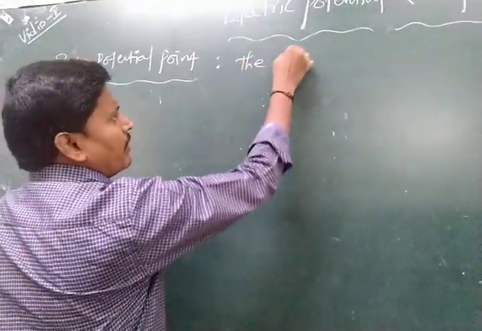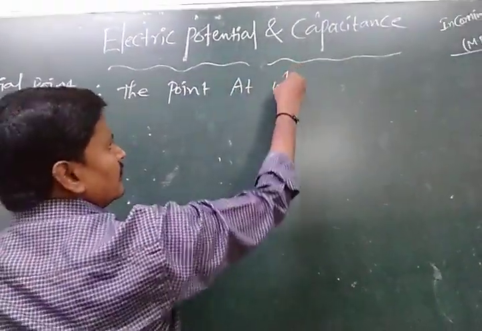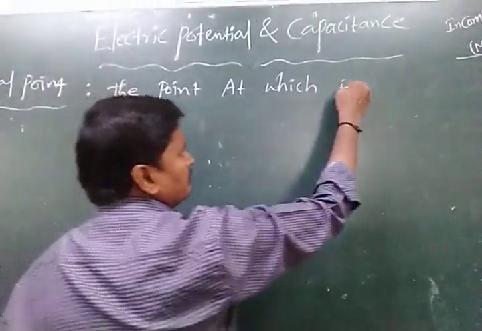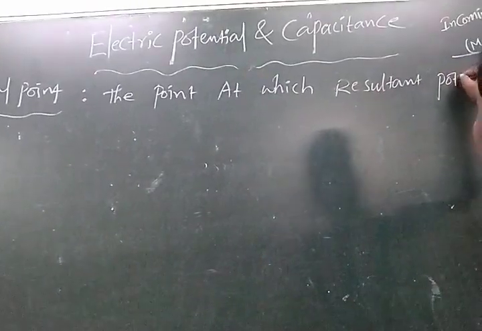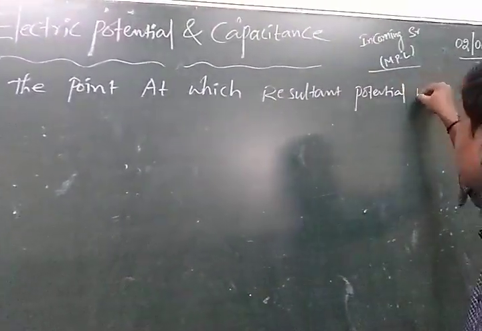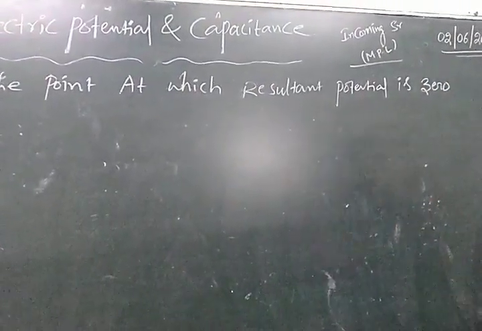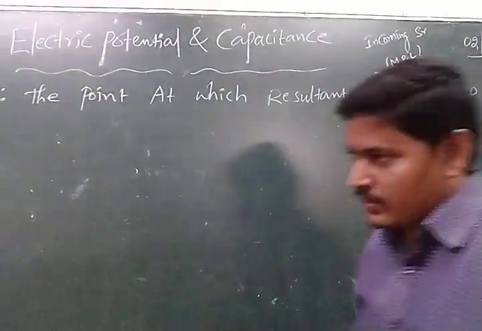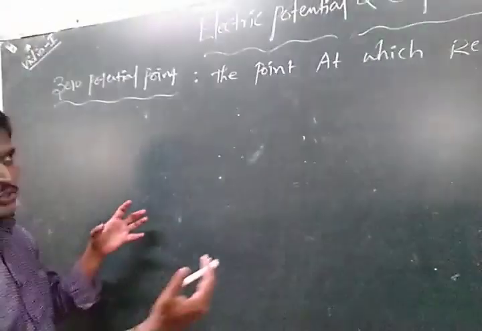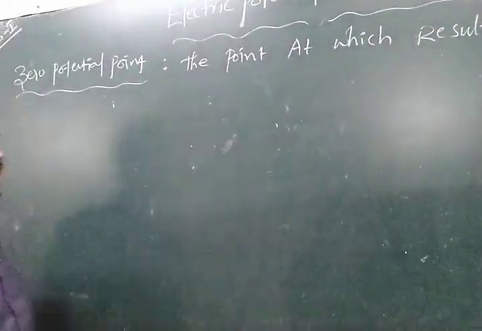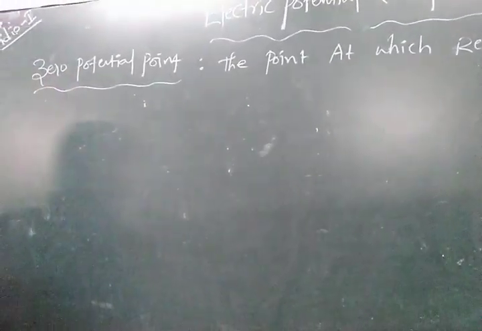So the point at which the resultant potential is zero, that is called the zero potential point. Actually, potential means the work done in bringing a test charge from infinity to a point, against the field or in the direction of the field. So that is called potential.